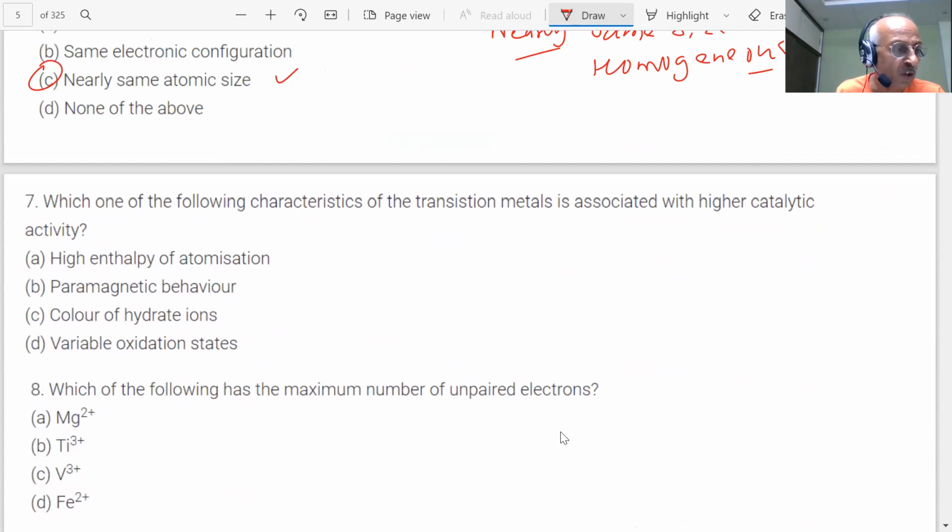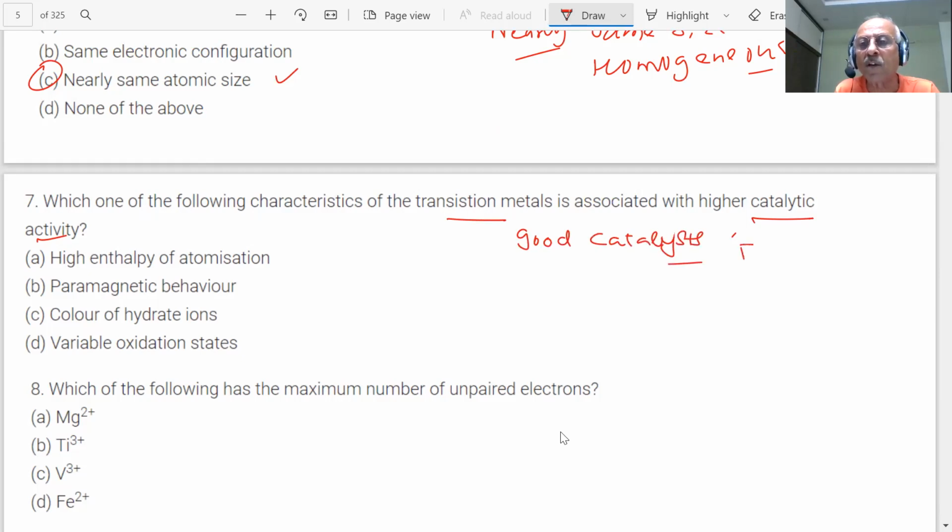Student, pay attention. Question 7 is on the screen. Which of the following characteristics of transition metals is associated with higher catalytic activities? High enthalpy of atomization, paramagnetic behavior, color of hydrate, variable oxidation states. What would be the correct answer, student? You know that we said transition elements act as very good catalysts. Are they good catalysts?